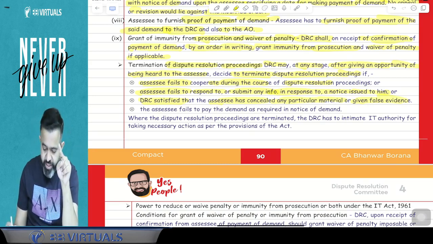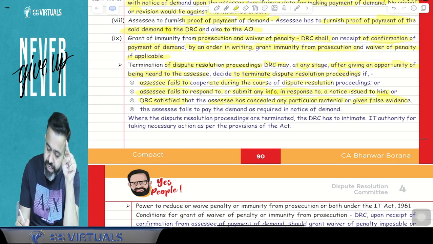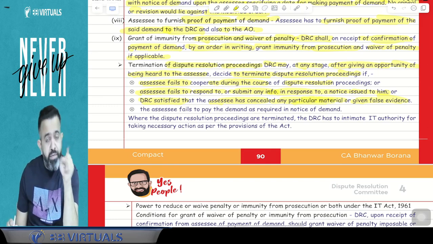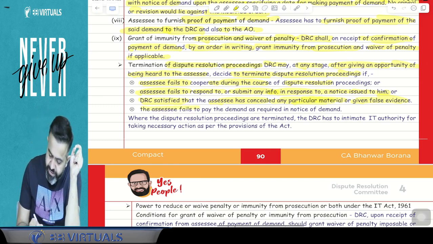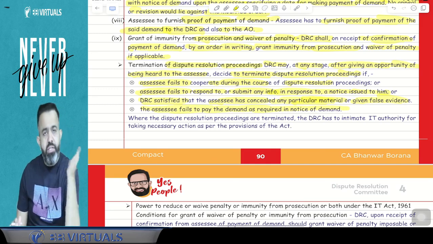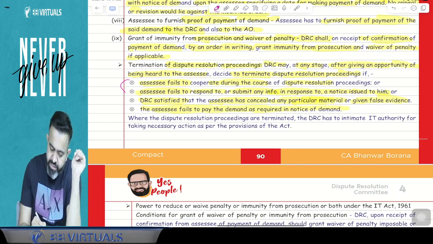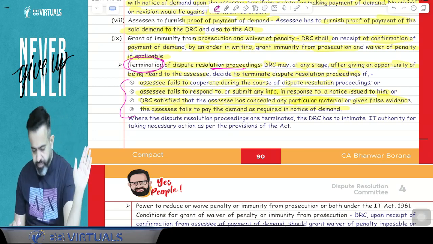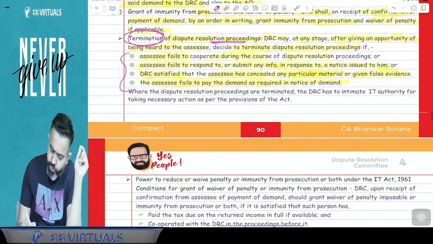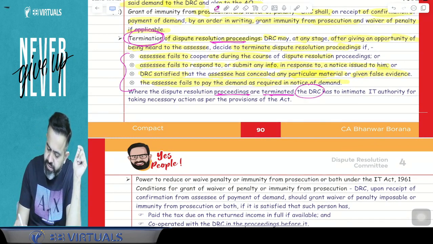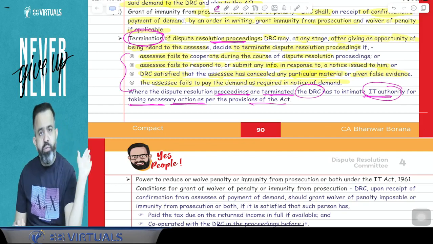Suppose the DRC is satisfied that the assessee has concealed any particular material or given false evidence, or the assessee fails to pay the demand as required in the notice of demand. The assessee is not paying the demand. In that case, the DRC has the power to terminate the dispute resolution proceeding. Where the dispute resolution proceedings are terminated, the DRC has to intimate the IT authority for taking the necessary action as per the provisions of the Act.